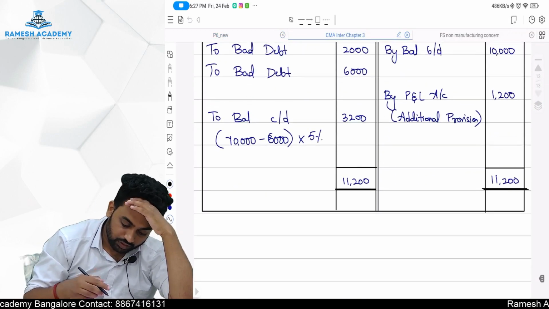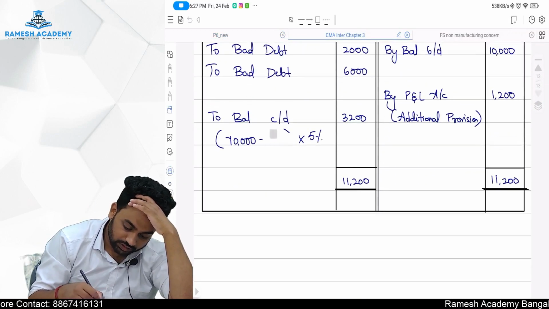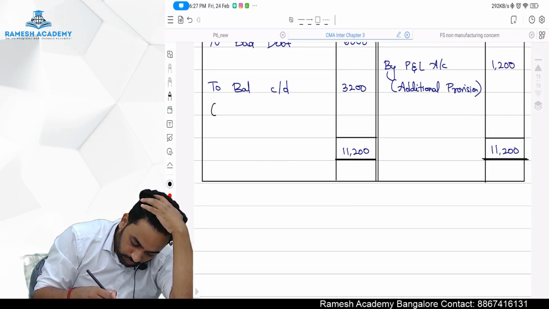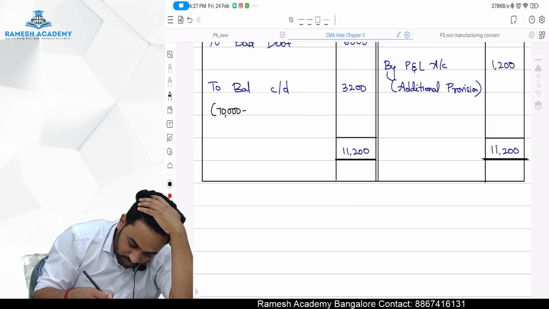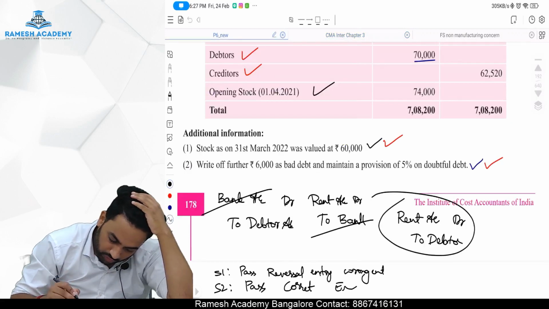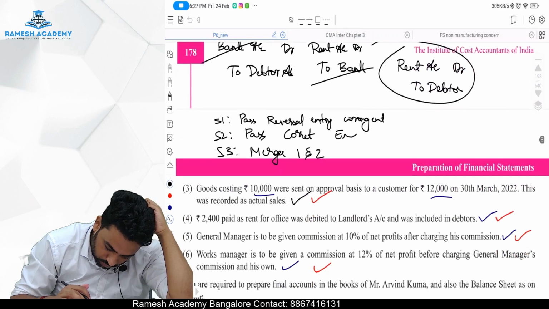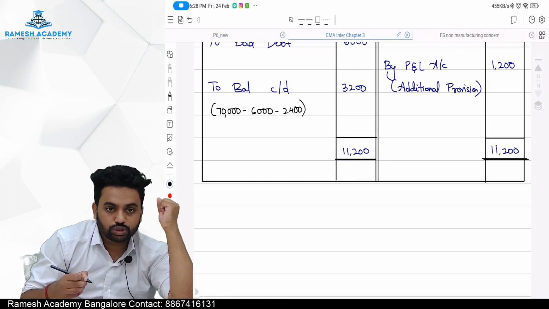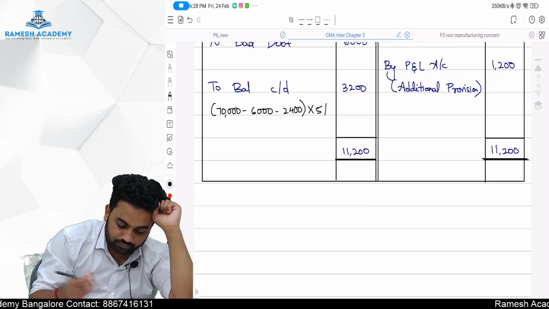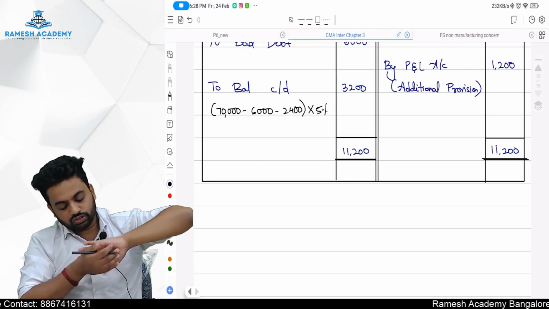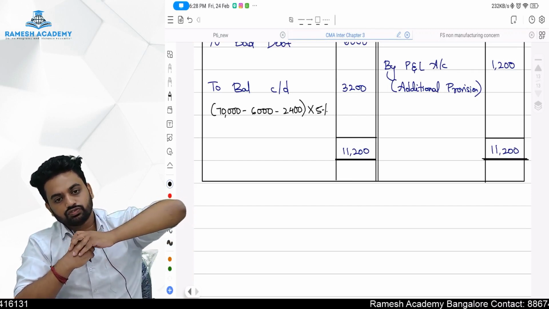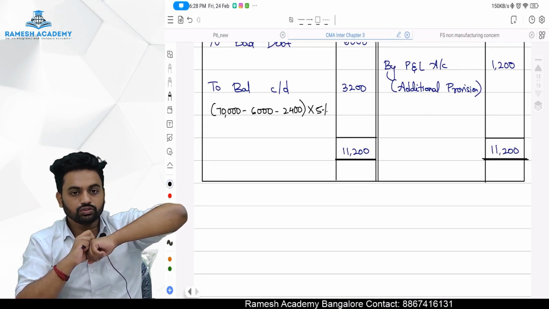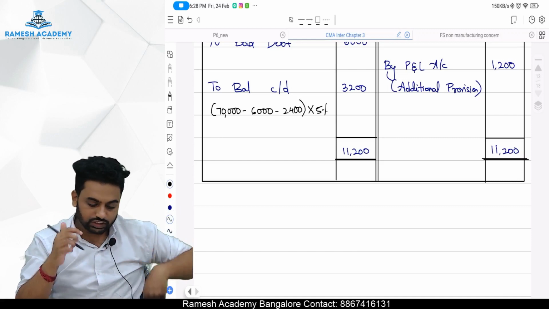Give me a second. This debtor balance is not 70,000 minus 6,000. Debtor balance is 70,000 was there. Out of this 6,000 is a bad debt, and also 2,400 is rent account, which we should credit. Then 5%. So 70,000 minus 6,000 comes to 64,000. 64,000 minus 2,400 comes to 61,600. 61,600 into 5% will come to 3,080.